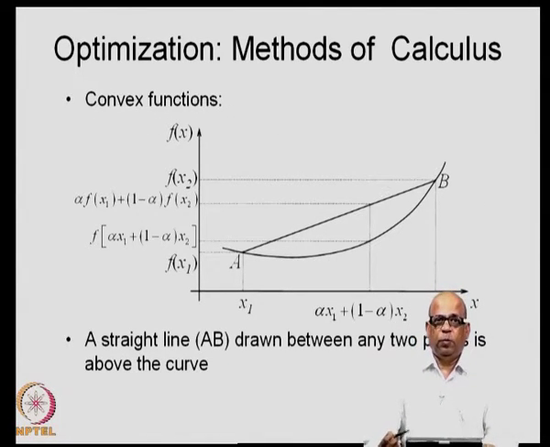Now, we will go into an important aspect of optimization with calculus, namely the concept of convex and concave functions. Remember, we are talking about functions of a single variable, and we have just defined local maxima and local minima, and then the global maximum and global minimum. Global maximum is the maximum among all the local maxima. If you have a function where there is exactly one minimum, which means the local minimum that you obtain is also the global minimum.